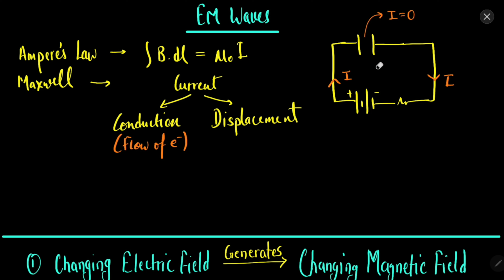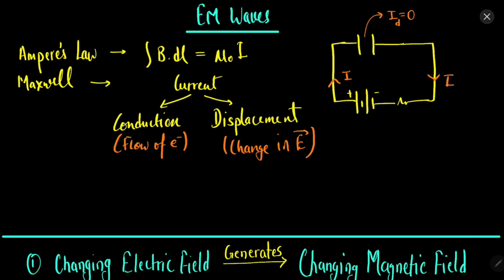But displacement current is an imaginary current, and it is produced when there is a change in electric field. When we are going from one location to another, the electric field is changing. When the electric field is changing, there will be a current here, and that current is called the displacement current.